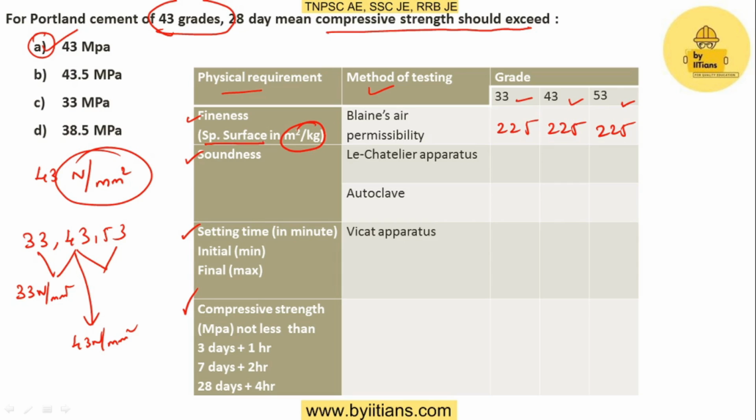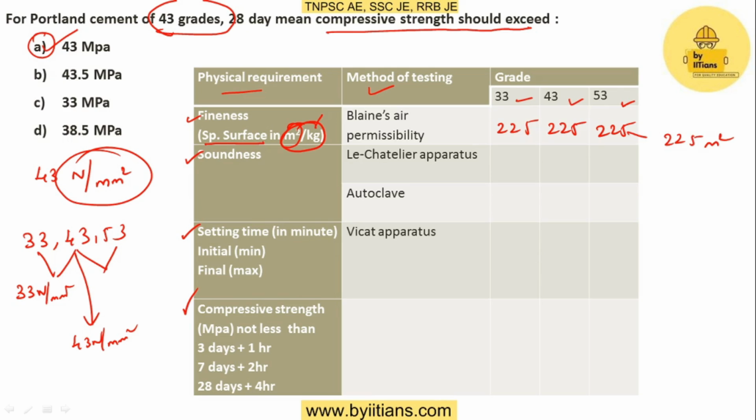Which means if you take 1 kg of any cement, like grade 33, 43 or 53, and spread it over an area in meter square. So here the value 225 indicates that if you take 1 kg of cement and spread it over an area of 225 meter square. That is the concept behind this.